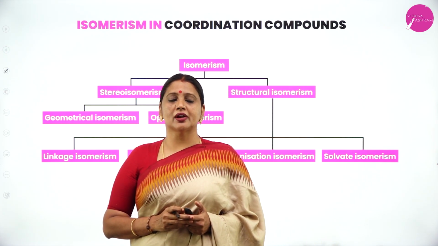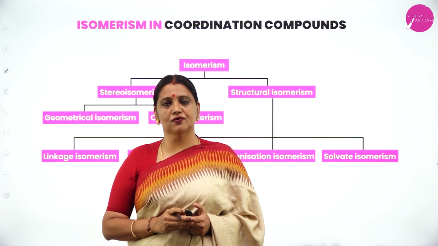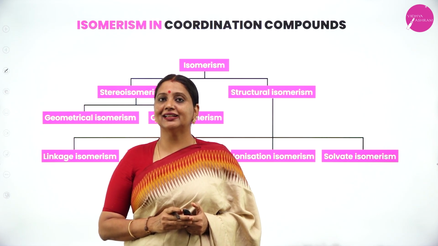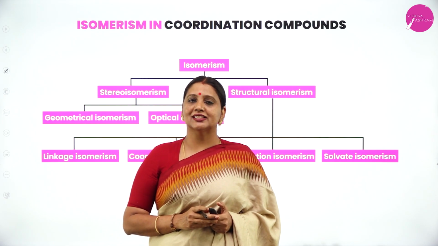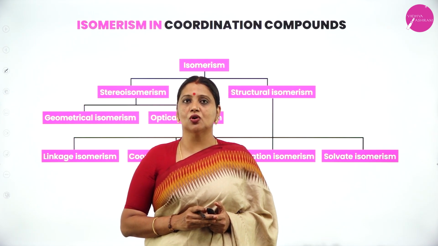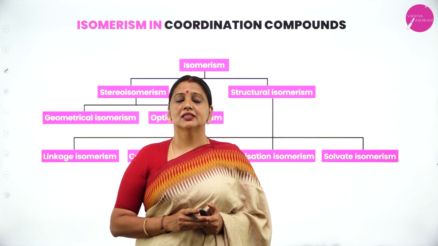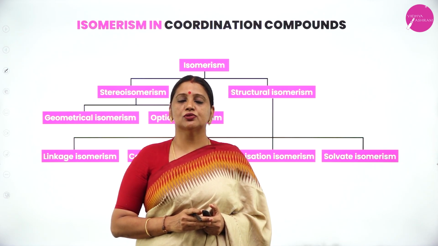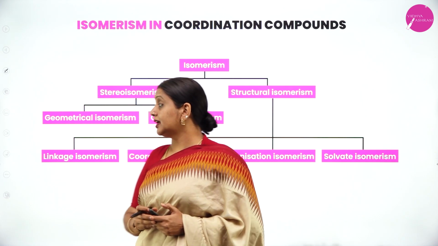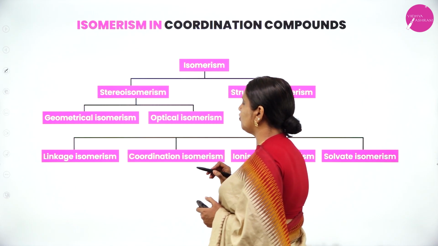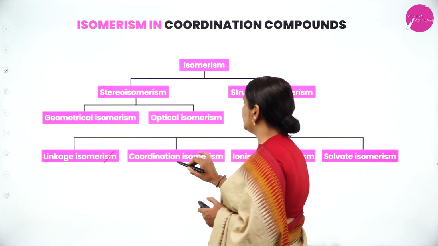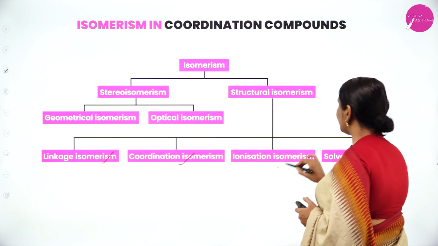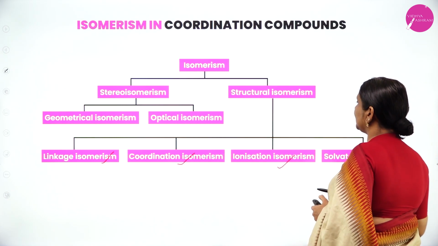Two or more coordination compounds having the same molecular formula but different physical and chemical properties are called isomers, and the phenomenon is called isomerism. This isomerism is broadly classified into two types: structural isomerism and stereoisomerism. In structural isomerism, we have four types: linkage isomerism, coordination isomerism, ionization isomerism, and solvate isomerism.